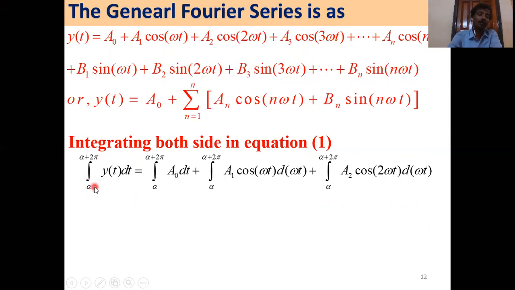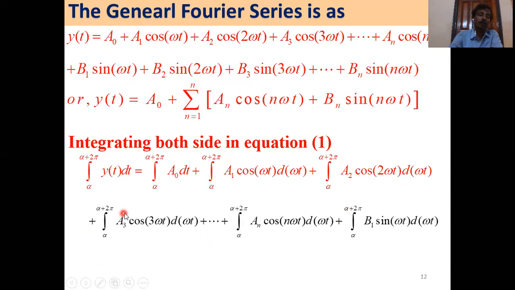So if alpha equals 0, that is 0 to 2 pi. So alpha to alpha plus 2 pi y of t dt. This is the left hand side. And the right hand side: alpha to alpha plus 2 pi a0 dt, alpha to alpha plus 2 pi a1 cos omega t d omega t, alpha to alpha plus 2 pi a2 cos 2 omega t dt.